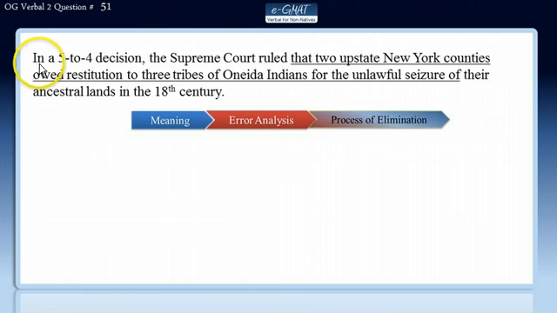So let's begin. In a 5-4 decision, the Supreme Court ruled that 2 upstate New York counties owed restitution to 3 tribes of Oneida Indians for the unlawful seizure of their ancestral lands in the 18th century.